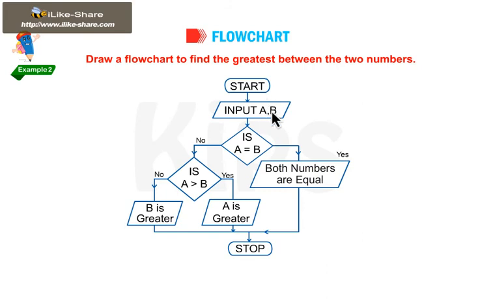Example. Draw a flowchart to find the greater of the two numbers. Start. Input A and B. Is A equal to B? Yes. Both numbers are equal. Stop. No. Is A greater than B? Yes. A is greater. Stop. No. B is greater. Stop.